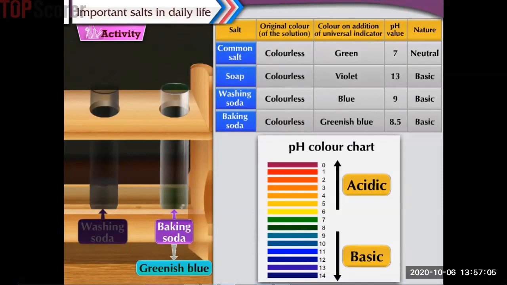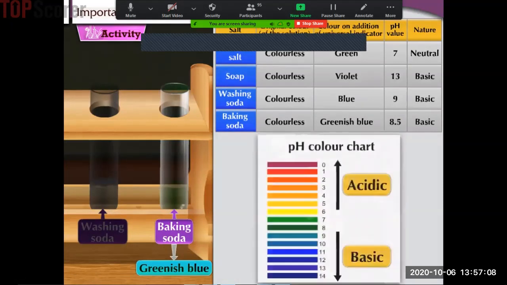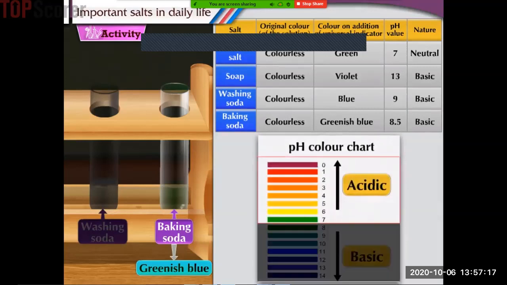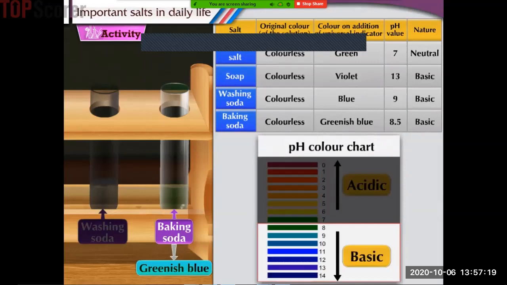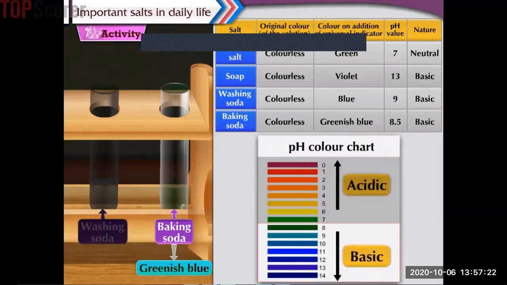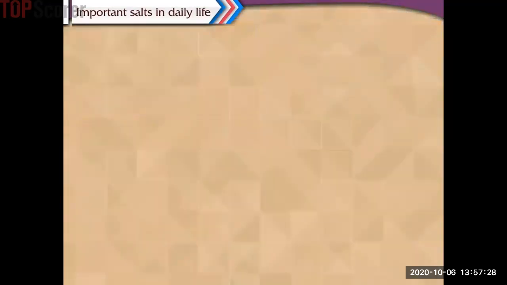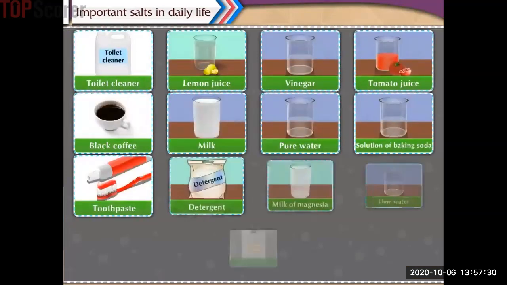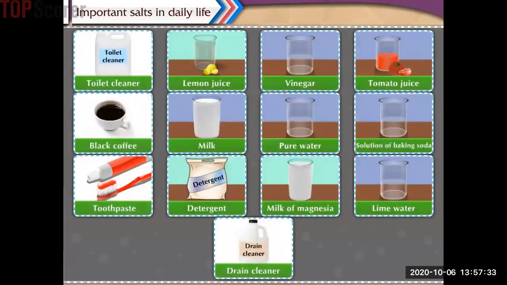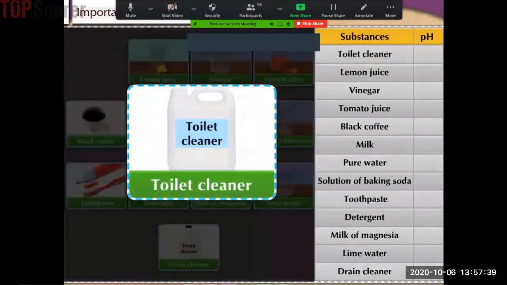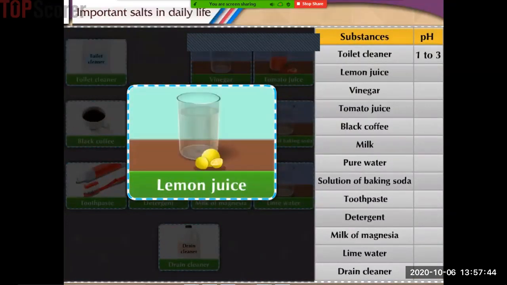From this activity, we understand the use of pH color chart for determining the pH of various solutions. If the pH of the solution is less than 7, the solution is acidic. If it is more than 7, it is basic. And if it is 7, then the solution is neutral. Now let us make a list of a few substances in day-to-day use in accordance with their pH value from 1 to 14. Toilet cleaner has pH 1 to 3. Lemon juice has pH 2.5.